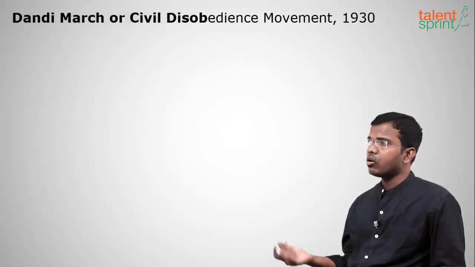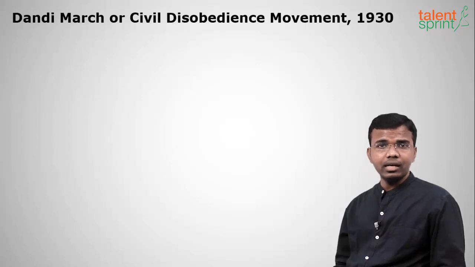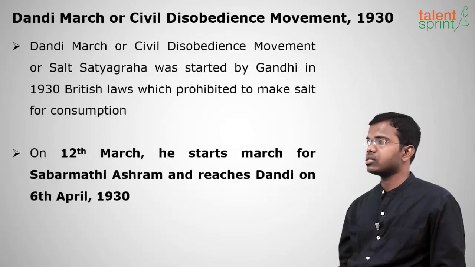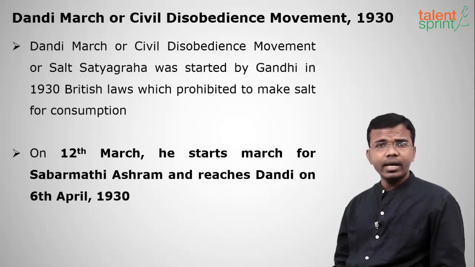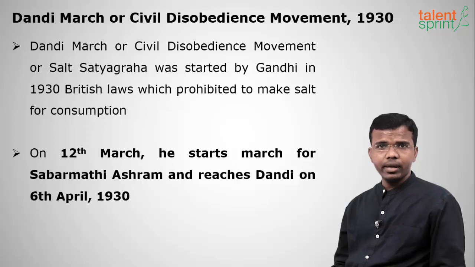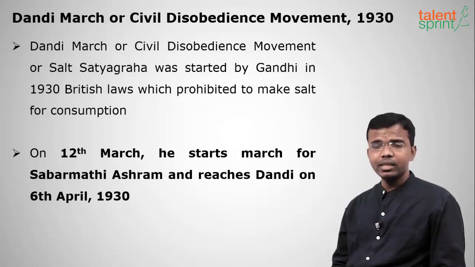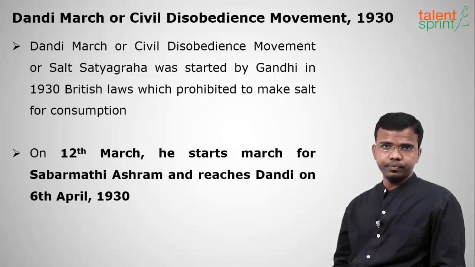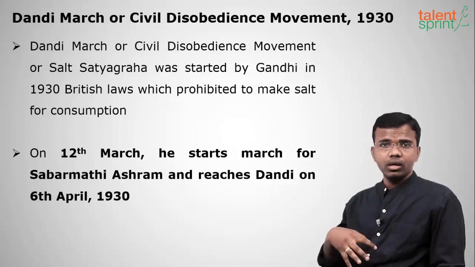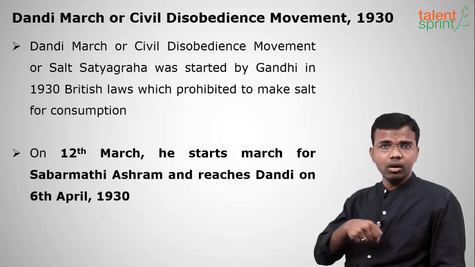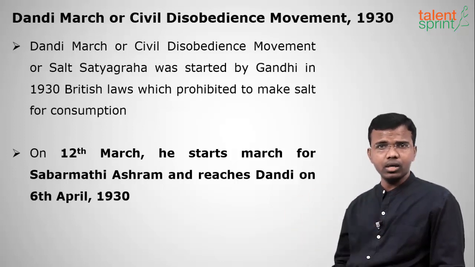Moving on, the next important event is the Dandi March or Civil Disobedience Movement. It was launched in the year 1930. So why was it launched? There is a history for it. The British had made some salt laws. In those laws, Indians were prohibited from making their own salt. They could not produce their own salt. They had to buy the salt made by the British and consume it.